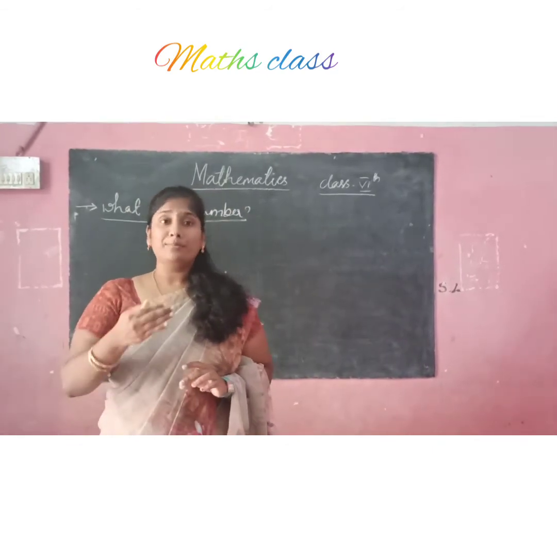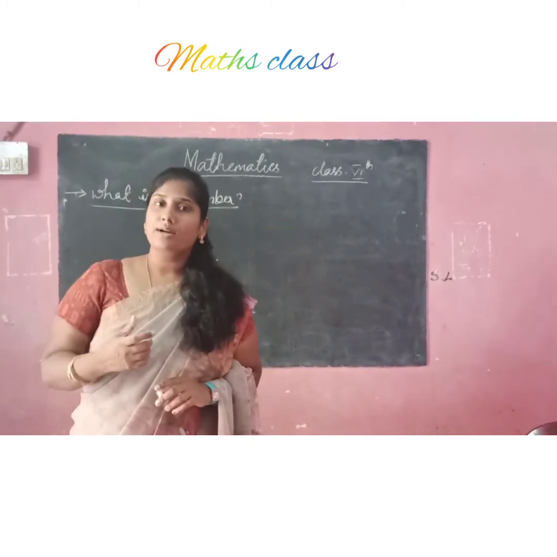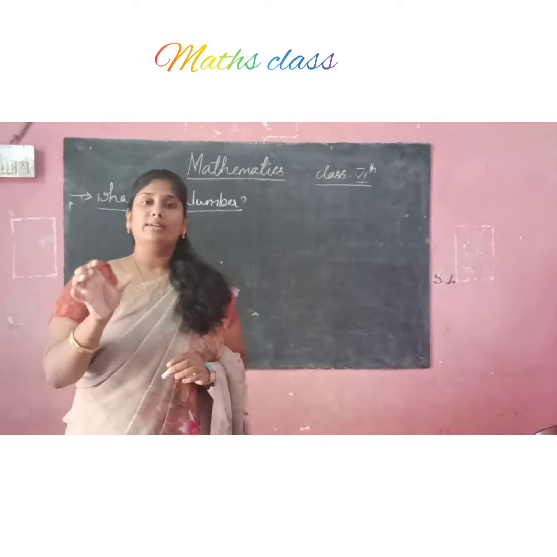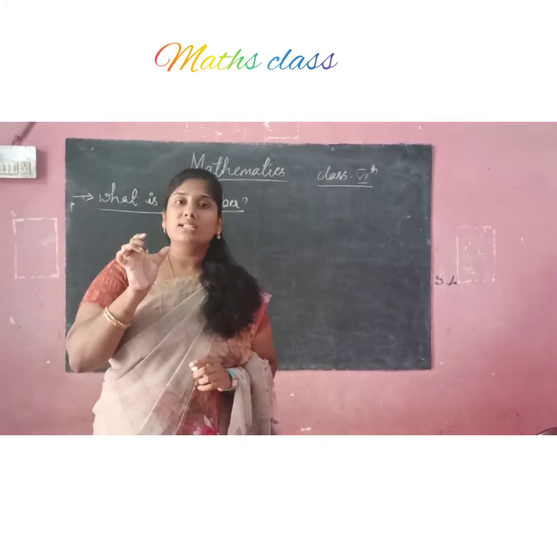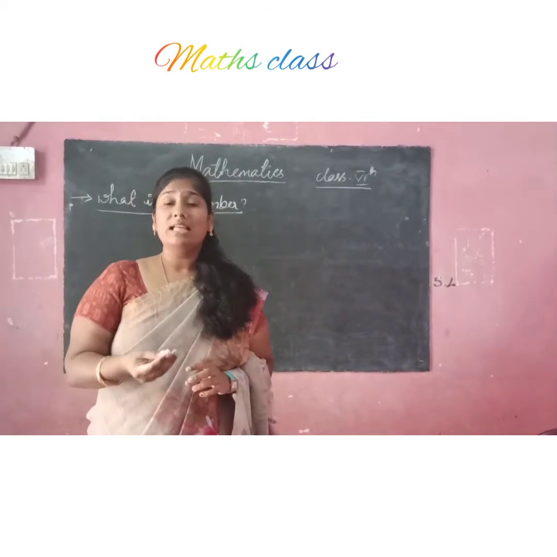So from that also we can derive the definition of the number. What is a number? Number is nothing but a constant value. Number ante enti? Oka constant value which we can use to quantify the thing.